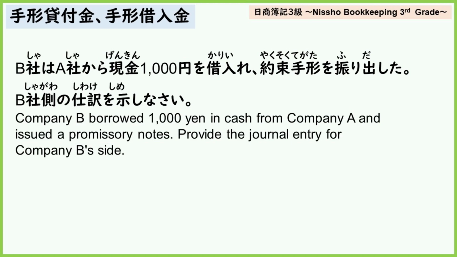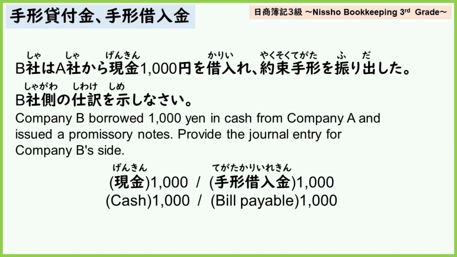Company B borrowed 1,000 yen in cash from Company A and issued a promissory note. Provide the journal entry for Company B's side. The journal entry is debit, cash 1,000. Credit, bill payable 1,000. When borrowing money using a promissory note, the liability account bill payable is used. On the other hand, since borrowing money has increased the cash on hand, we will debit cash in the journal entry.